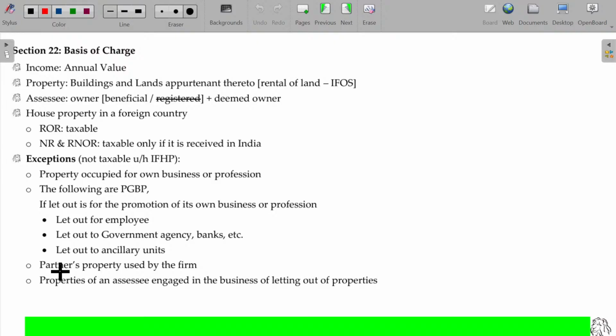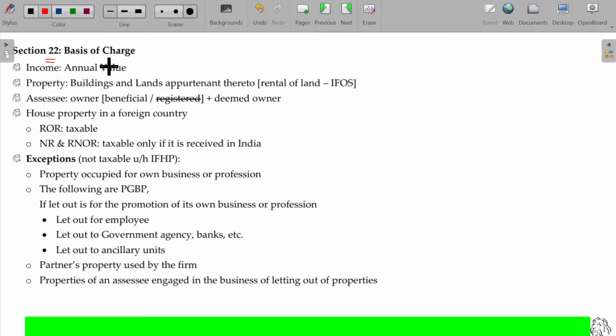Now, we'll start with section 22, the charging section. To consider whether letting out of the house property will be taxable under this head or not, or if you are having a residential house property or a commercial building, whatever it may be, will you pay the tax under this head or not? If it is so, then at what time and on what basis you have to pay the tax? All these things are explained under section 22.